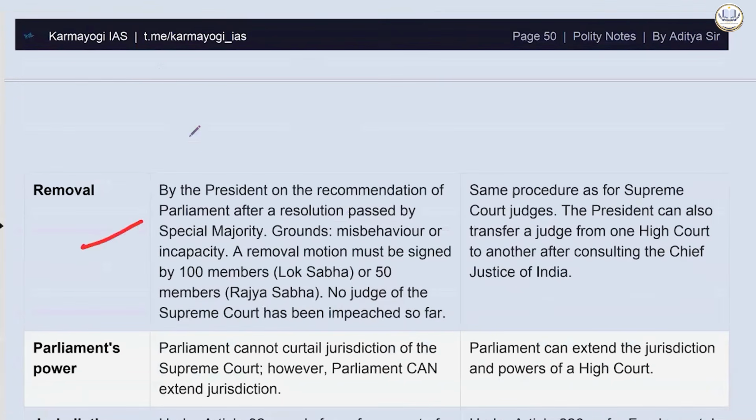Removal: by the president on the recommendation of Parliament after a resolution passed by special majority, on grounds of misbehavior or incapacity.